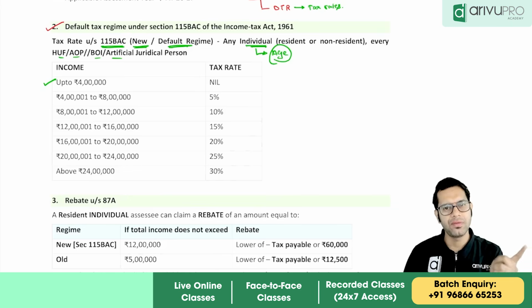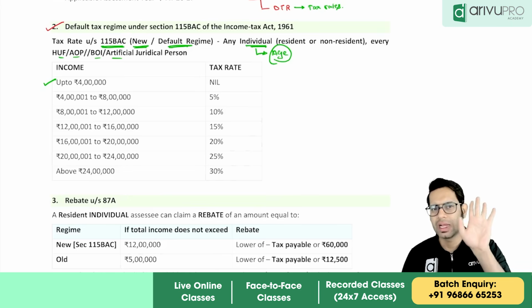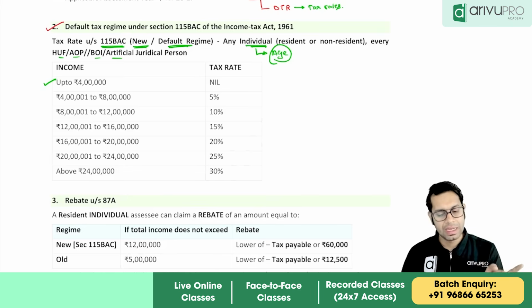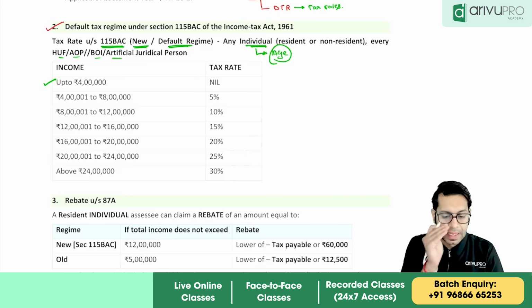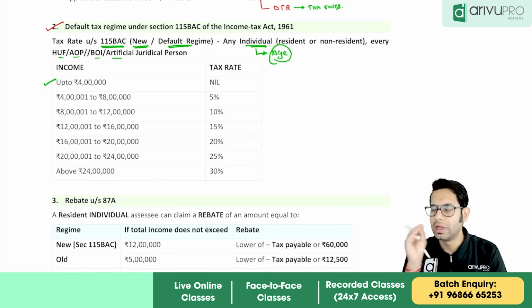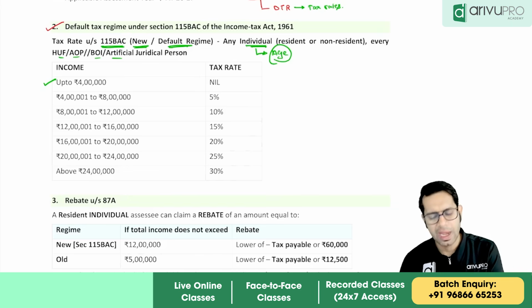Then if his income is from 4 lakhs to 8 lakhs, he has to pay a tax of 5%. 8 lakhs to 12 lakhs, 10%. 12 lakhs to 16 lakhs, 15%. 16 lakhs to 20 lakhs, 20%. 20 lakhs to 24 lakhs, 25%, and more than 24 lakhs, 30%.